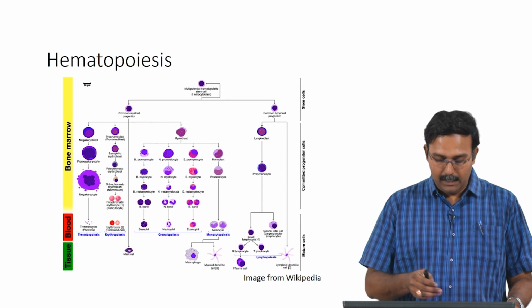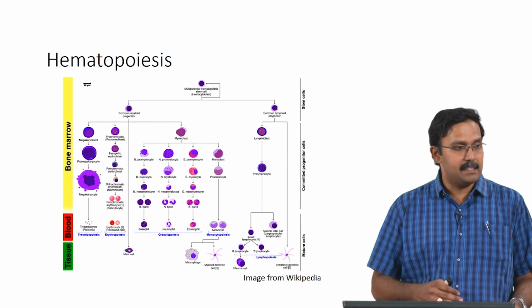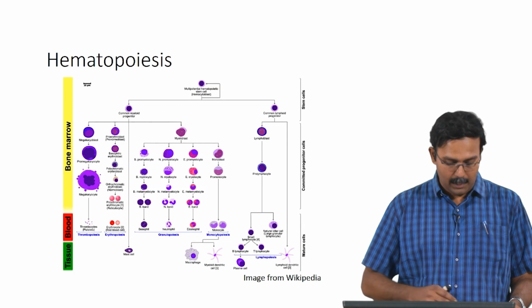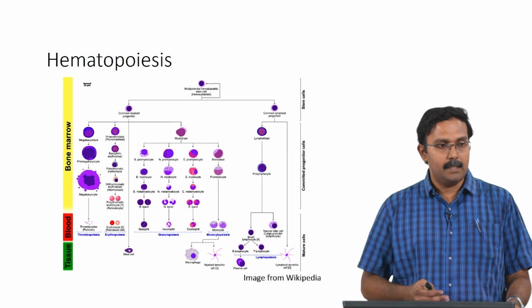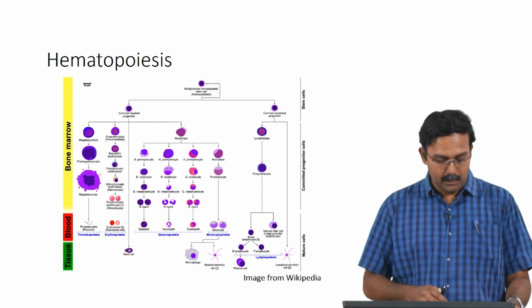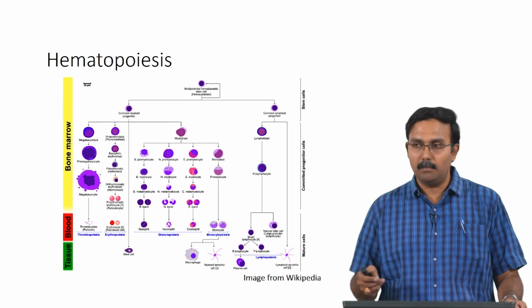Okay. What you need to notice here is where these differentiations happen. Until the last step, everything happens inside the bone marrow, and the final step happens in the blood. The final maturation happens in the blood or it gets released into the blood.